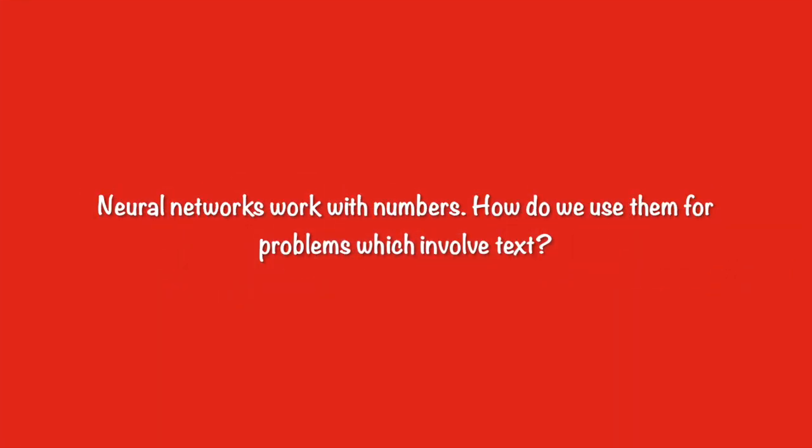All the neural networks that we've seen so far work with numbers. That's because the input to a neural network has to be in numeric form. But we've spoken of using neural networks for sentiment analysis, which is essentially a text problem. So, how do we use neural networks with text?